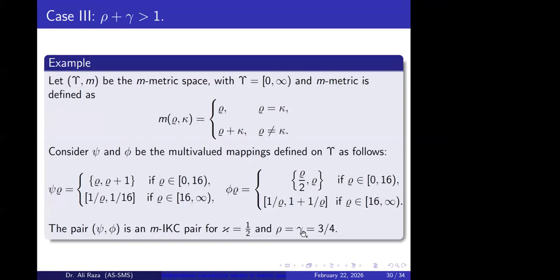So we have rho and gamma equal to 3 over 4. As we can see, this sum is greater than 1. So the previous theorem guarantees the existence of a common fixed point in this case.